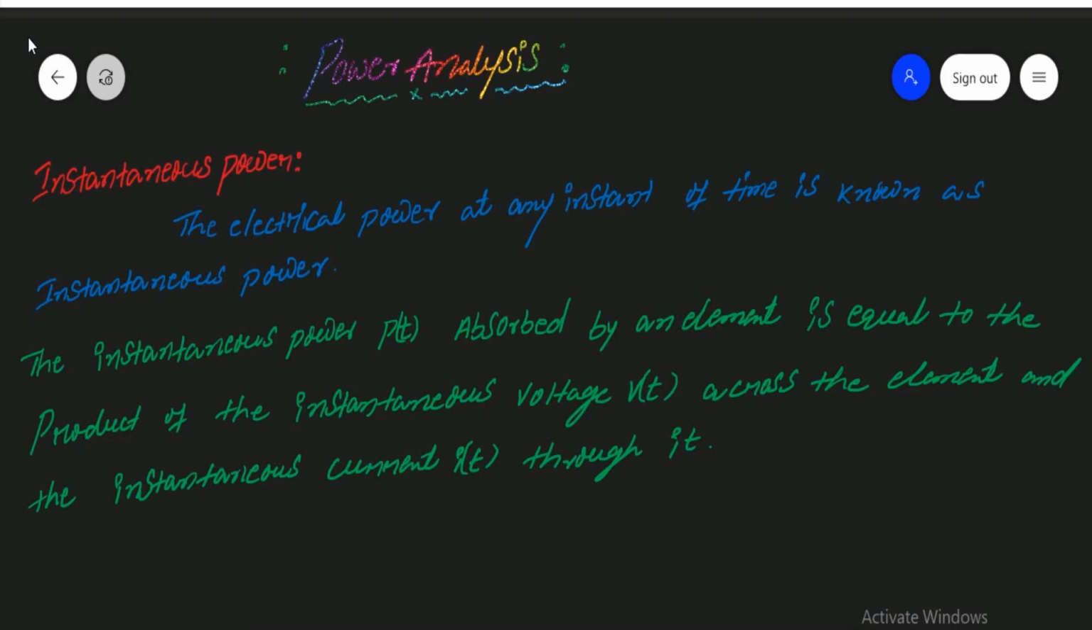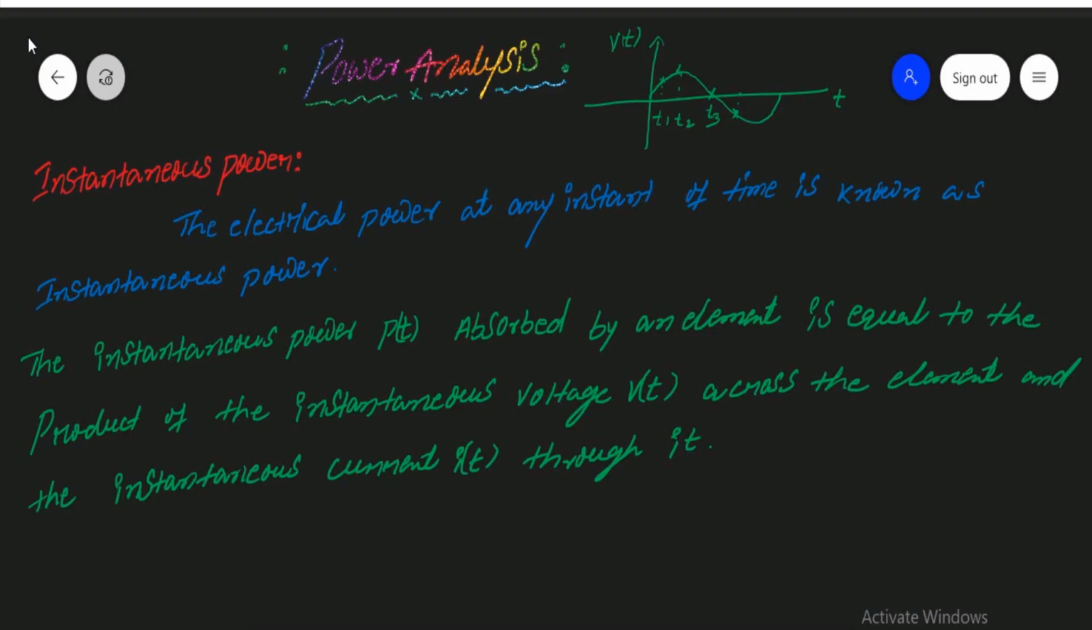For example, if I consider a supply of AC type, so this is time. If I consider this as V of t, this is considered as one instantaneous point. This is at t1, this is at t2, and this is also one instantaneous value of voltage at t3. So the instantaneous value is valid only for that time.